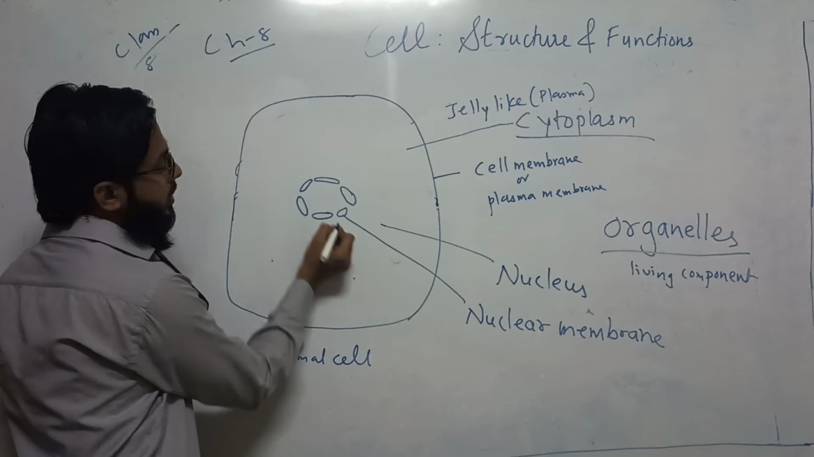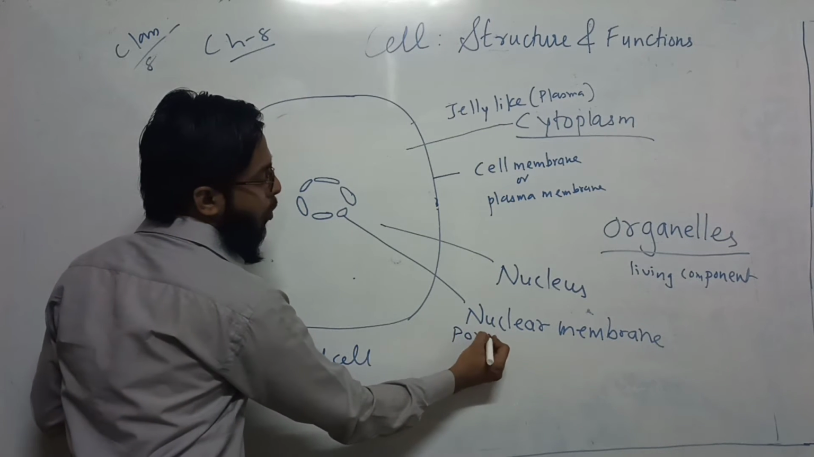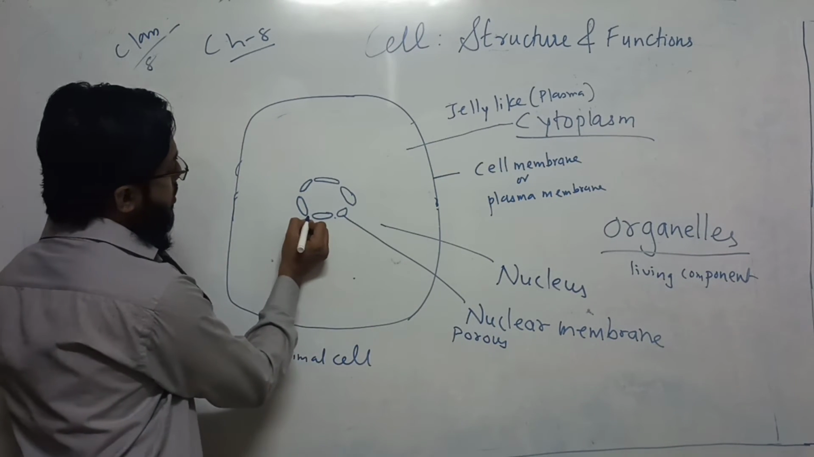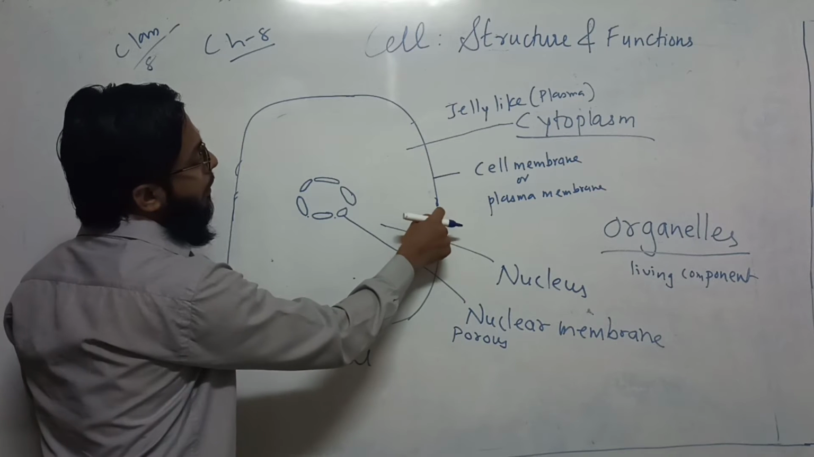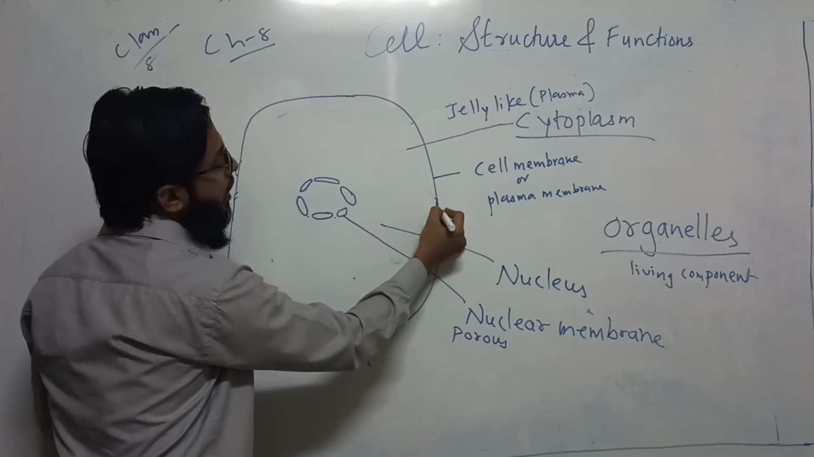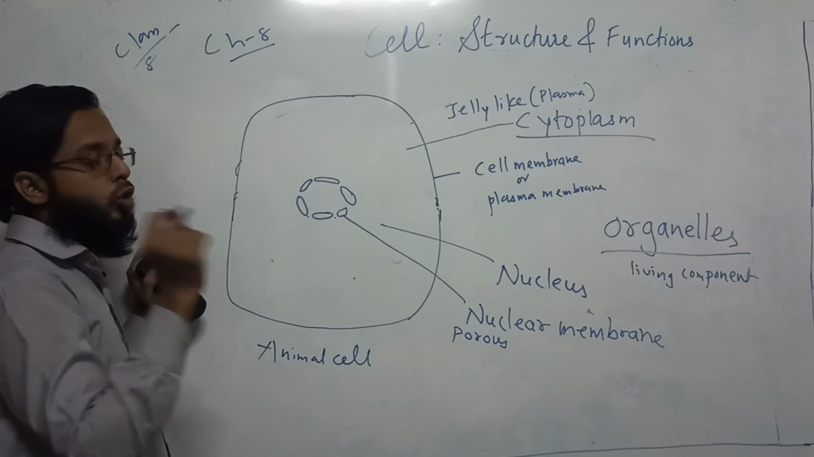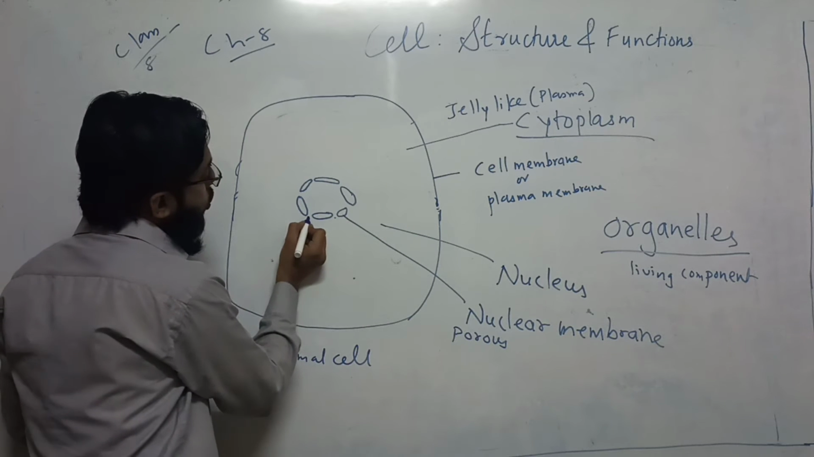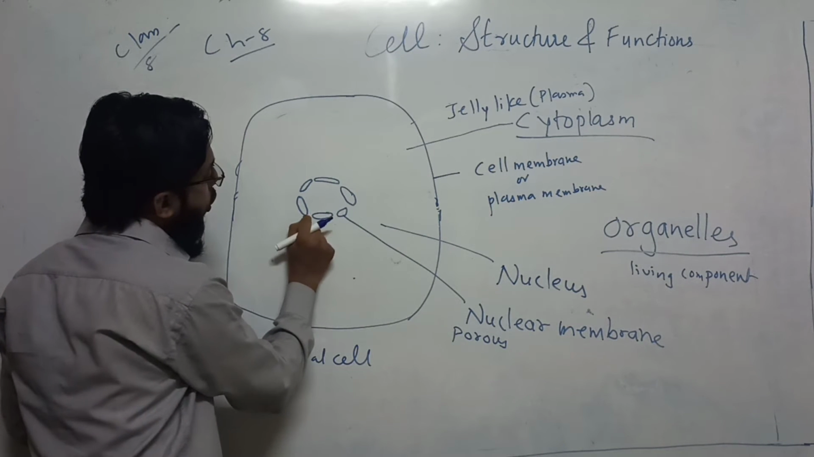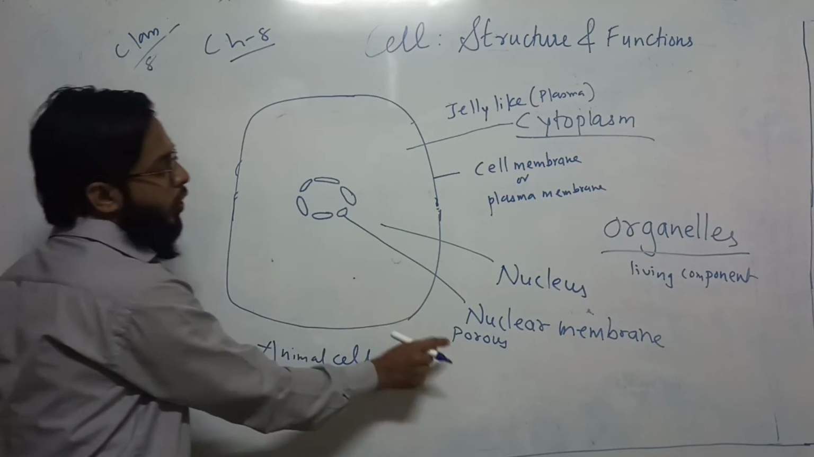What do you understand by porous? Porous means having pores. You can see these pores. Even this cell membrane is having pores. When you see the microscopic structure, it is having pores. So this area or hole is there in the nuclear membrane.